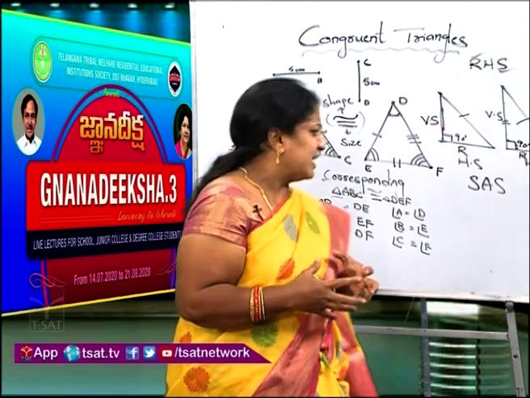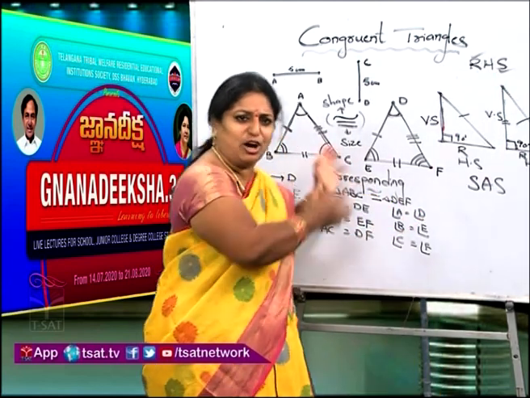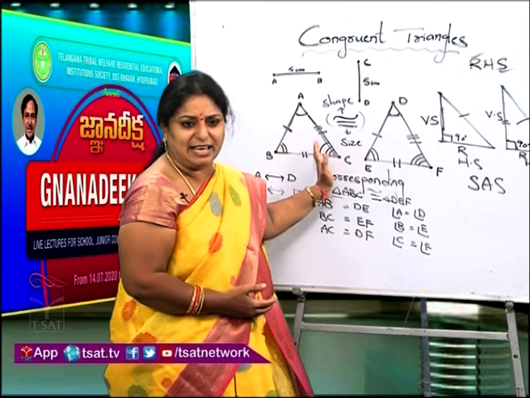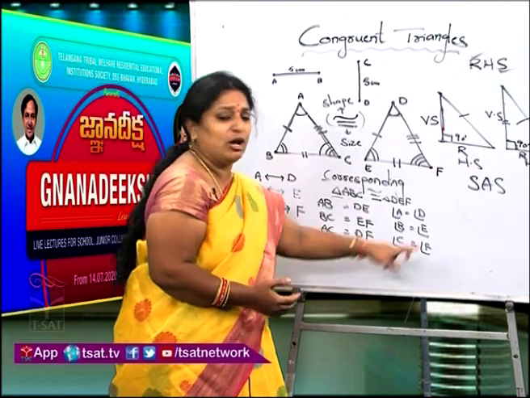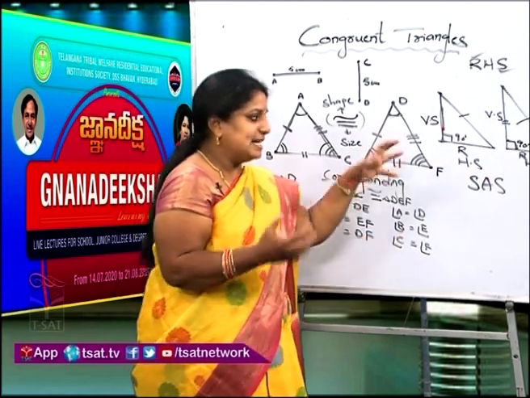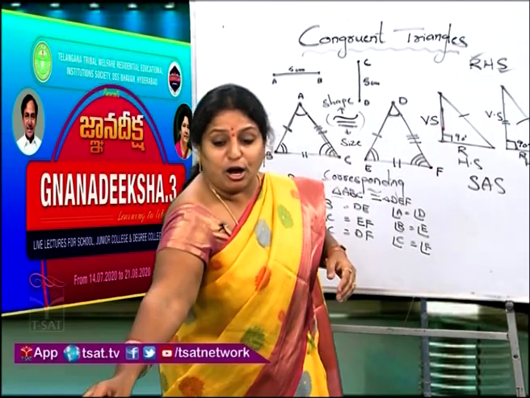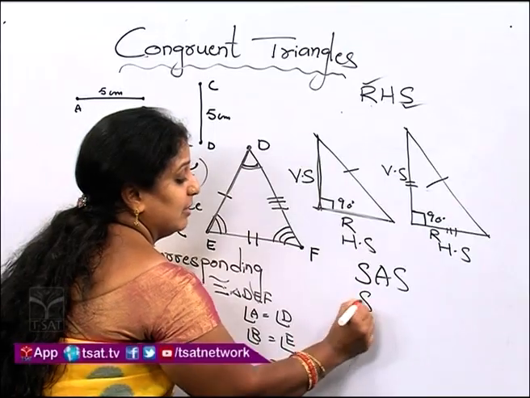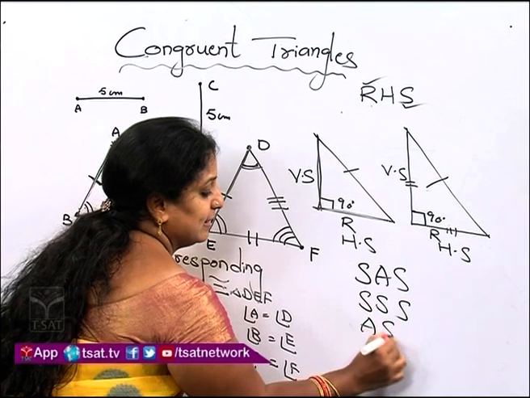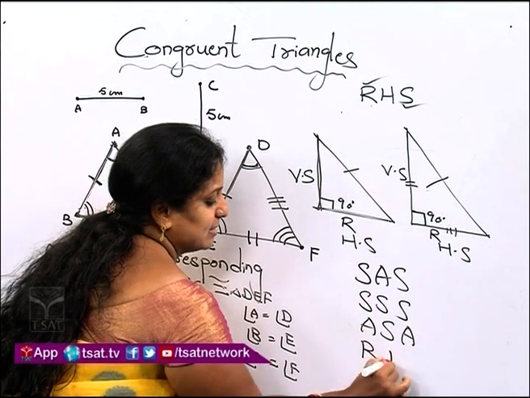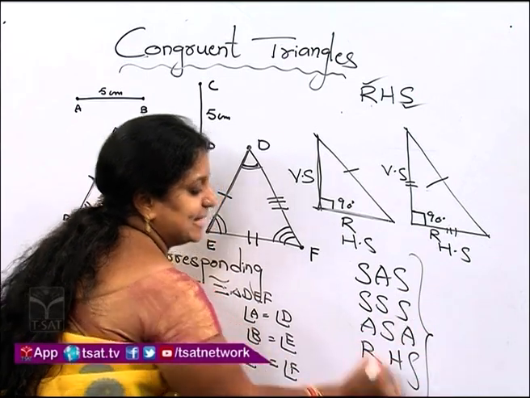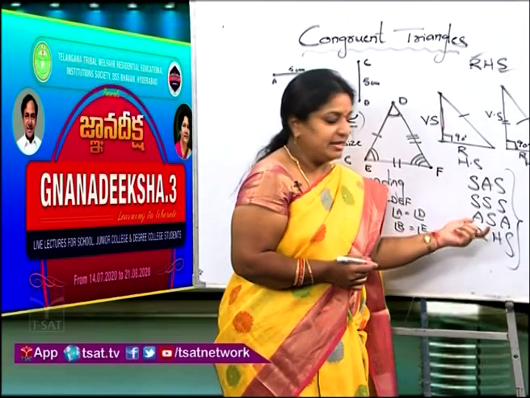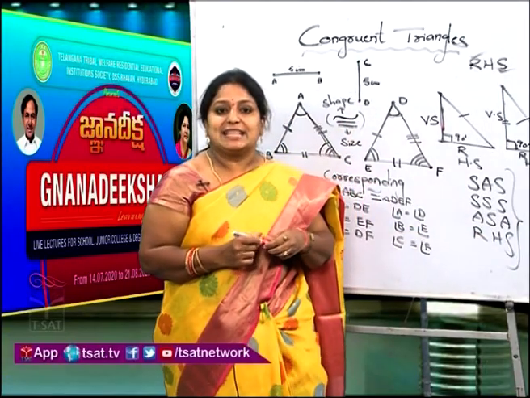So no need to check every time all the 6 elements, children, all the 3 sides and 3 angles of the first triangle and second triangle. It is enough to check either SSS or SAS or ASA or RHS. If they satisfy any one congruency criteria, then we say that the 2 triangles are congruent to each other.